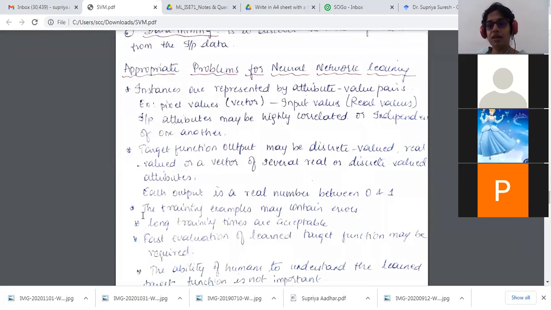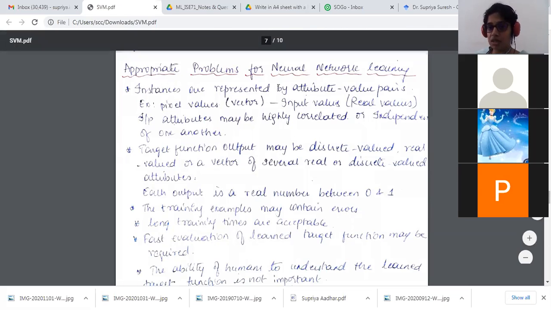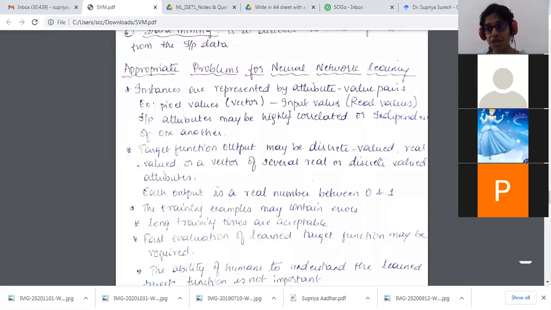Okay. And there is a concept like the softmax function, which is involved where the negativities are removed. So it's an add-on. I'll let you know what a softmax function is. Why do we actually need to use the softmax function? It is used in ANNs as well as deep learning. Each output is a real number between 0 and 1. Yes, we know that. Even when I consider the probabilities, the value is going to be between 0 and 1.